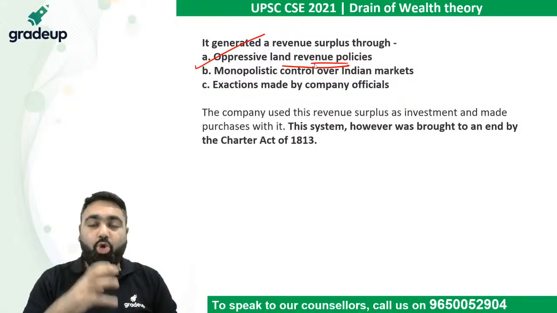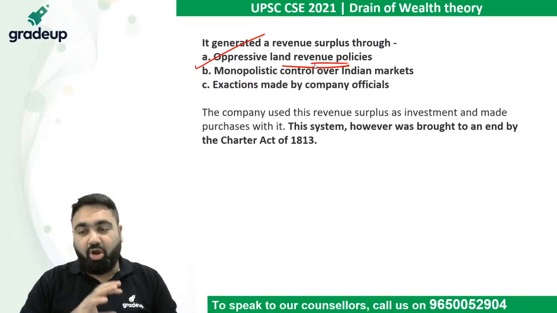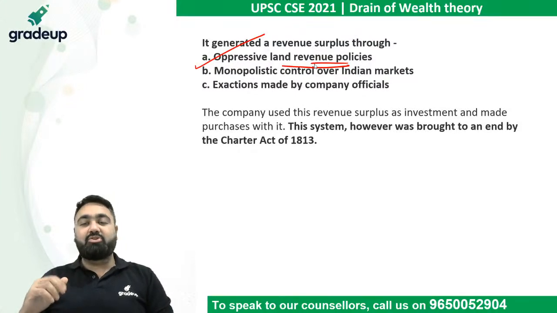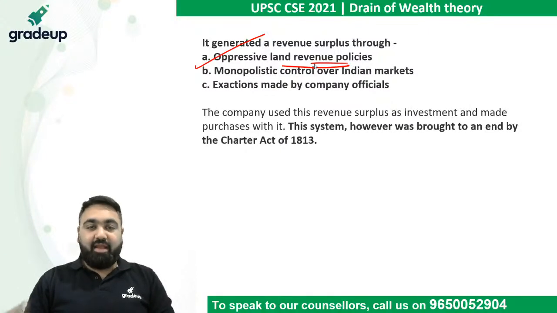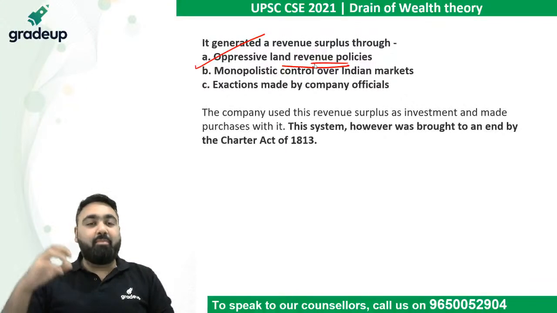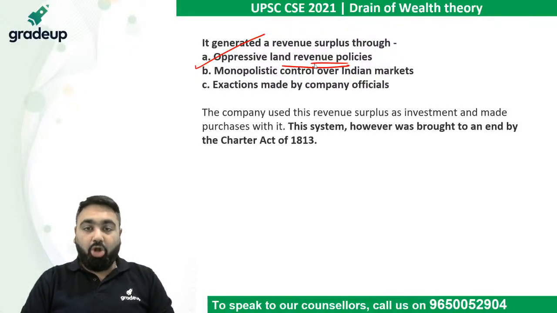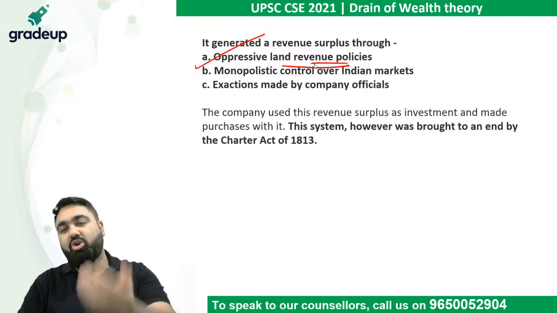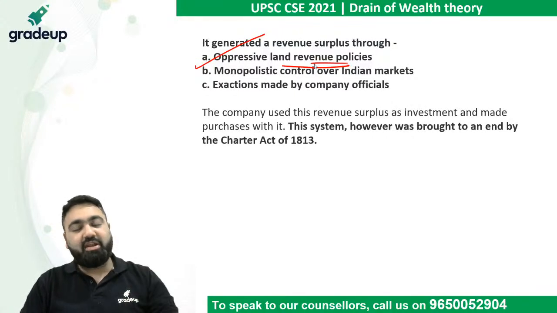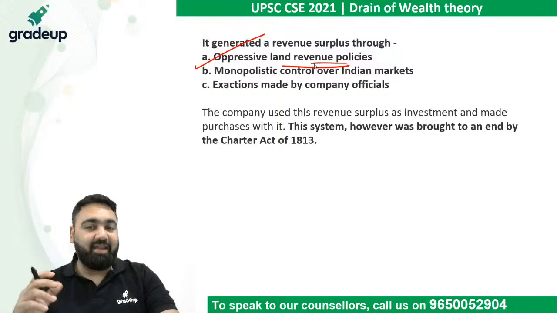This meant no other goods were imported into India except from England. A lot of taxes were put on Indian products so that they became expensive, while English products coming to India did not really have any taxes on them. So a kind of monopoly was set up in the Indian market by this British policy. Also, the company officials extracted a lot of money from the Indians by legal and illegal methods. This revenue system helped the British finance the wars they were fighting in India, in acquiring land.